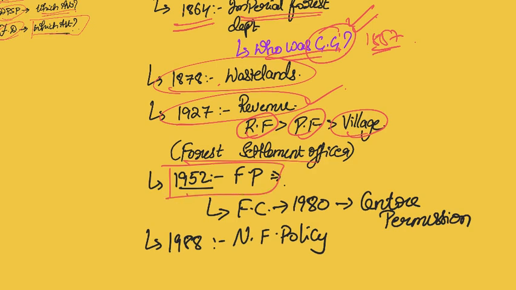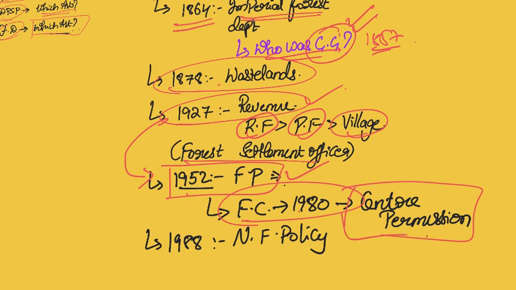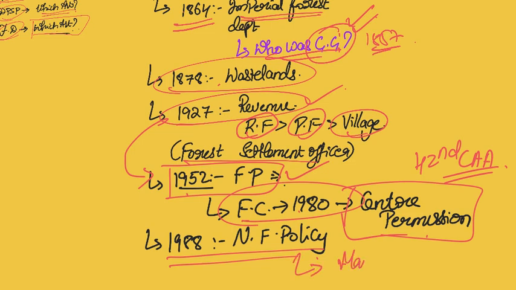How the 1952 forest policy was just an extension of the 1927 Act. How the Forest Conservation Act of 1980 is much better than the forest policy of 1952. How the center became the central point in environmental conservation after the 42nd Constitutional Amendment Act. You have to know about this as well. And the 1988 National Forest Policy, what is the mandate and what is the purpose with which it was created? You have to know about the broad trends. You don't have to learn everything by heart verbatim, you just have to know the broad trends.